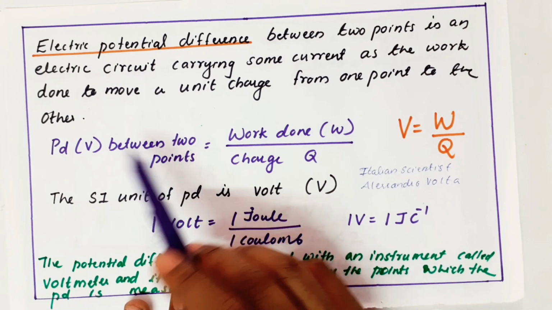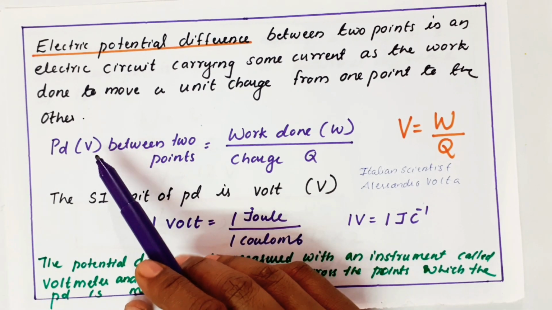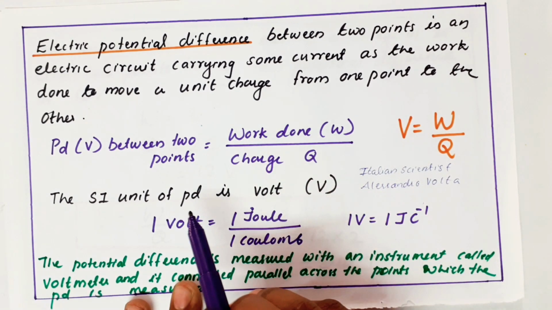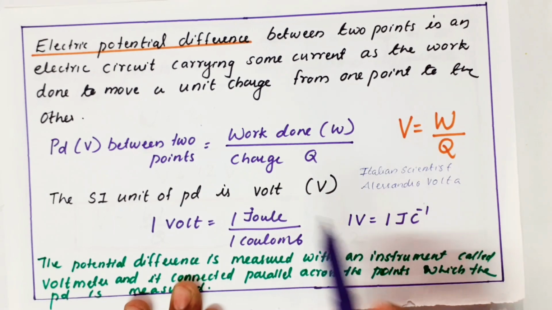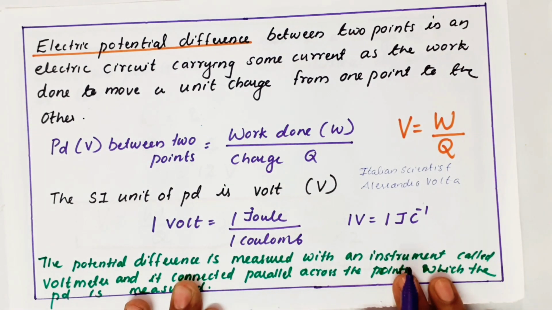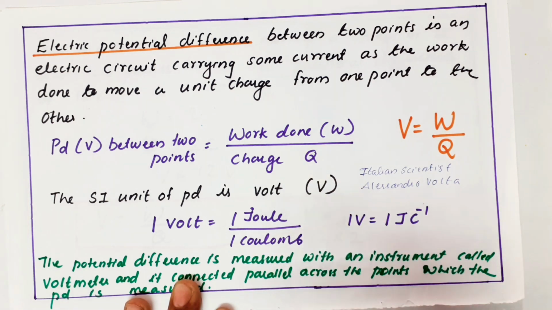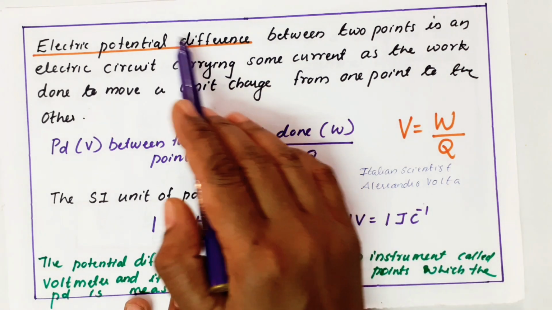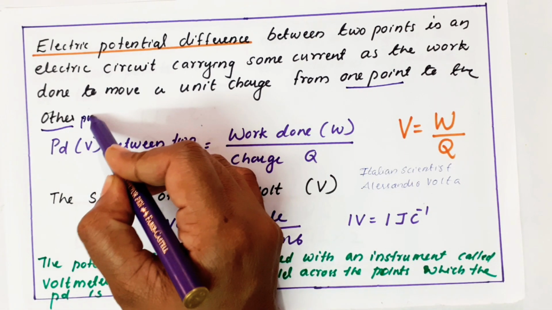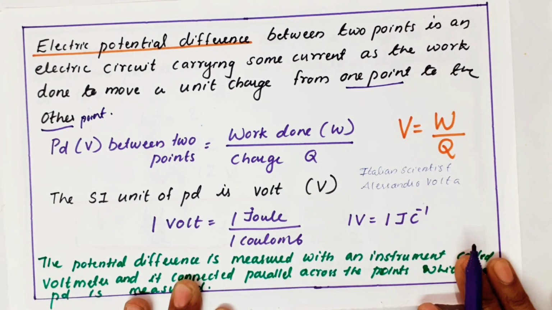So potential difference, PD, simply V, between 2 points is the work done to move the charge from one point to another. That is called electric potential difference. Clear? If it is only electric potential, it is the work required to move a charge from infinity to a point. Here it is a potential difference, so it is moving from one point to another point. So that is called potential difference.